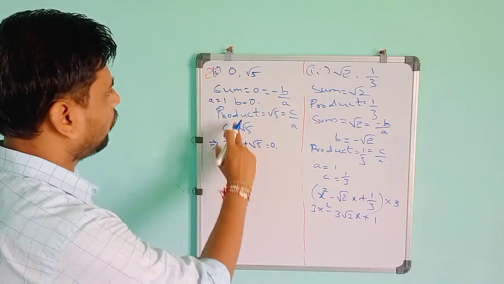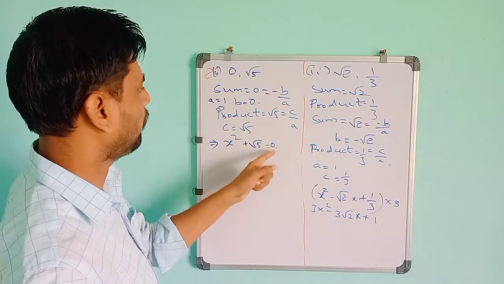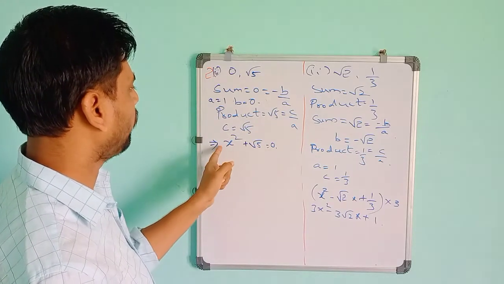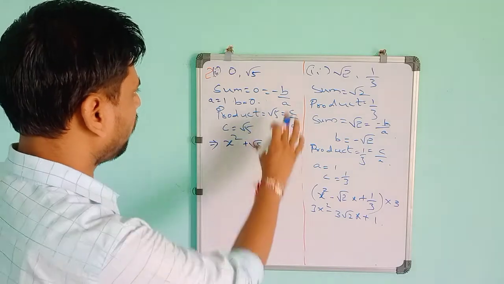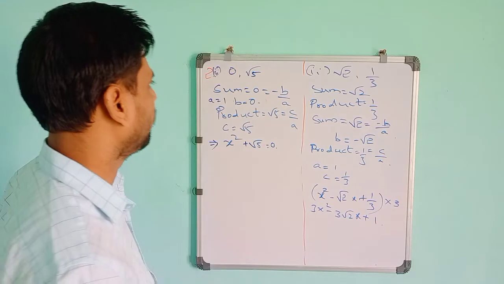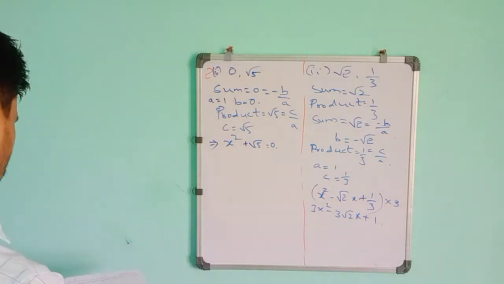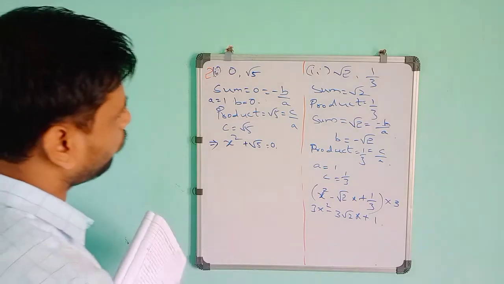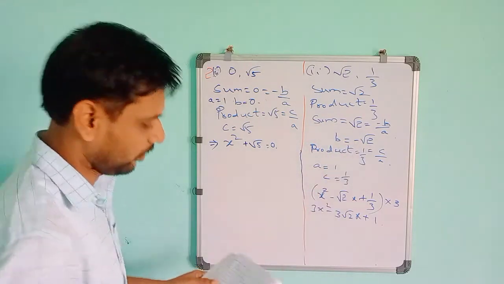If you take the product only, 1 into root 5 is root 5. The product is coming root 5, so it is root 5 by 1, which is root 5. So it is the c value, and the product is coming root 5, so it is satisfying the condition. So the final equation will be x square plus root 5. Like that. Next problem. So you can assume only a as 1 here. In normal cases you can assume a is equal to 1 only.